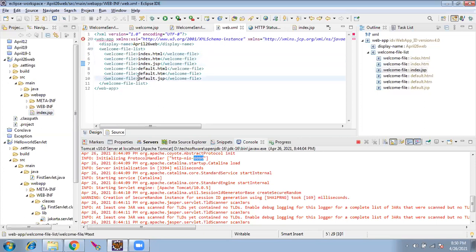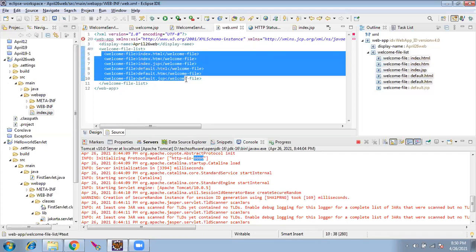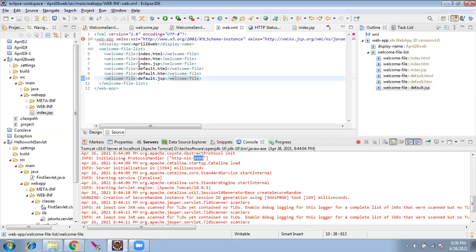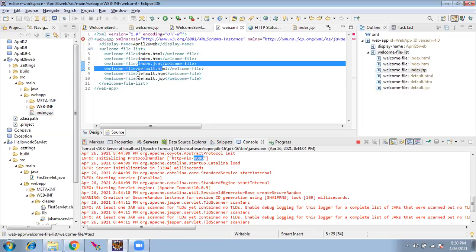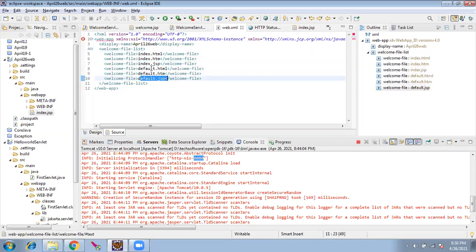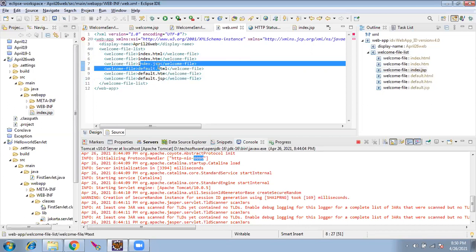This web.xml is in the Tomcat server, right? Correct. In the Tomcat server, it's going to check which of these HTML or JSP files is present, in this order. Let us say I'm creating index.jsp and also default.jsp. It will return index.jsp because of this order. So index.jsp is returned. So our first website is ready.